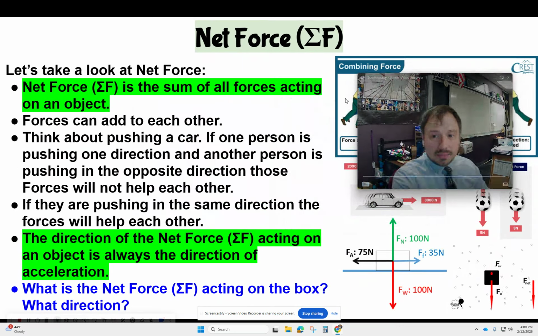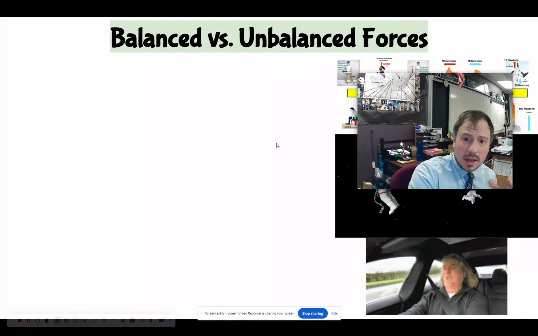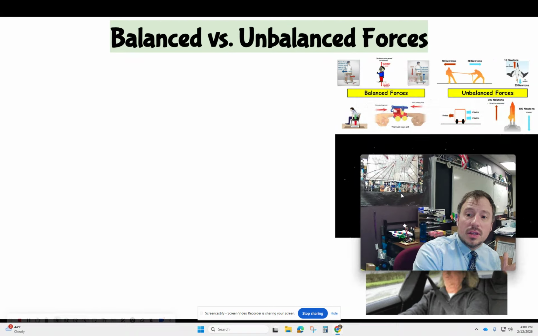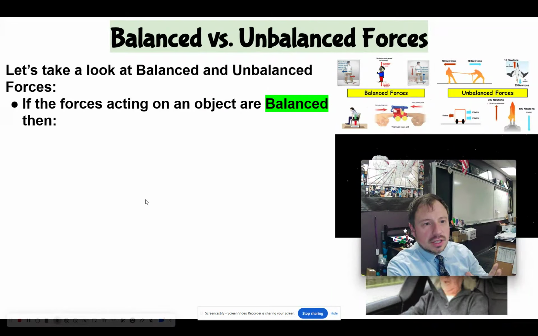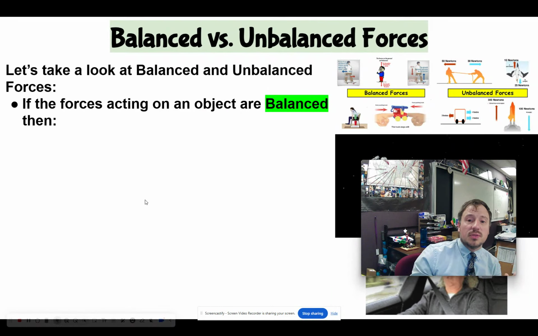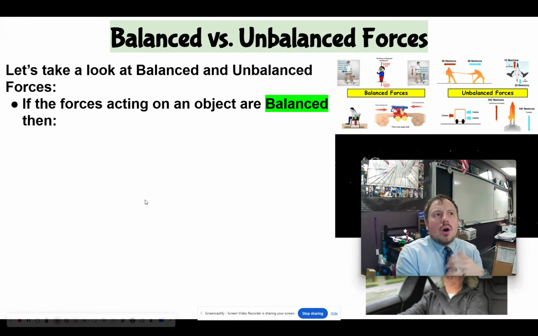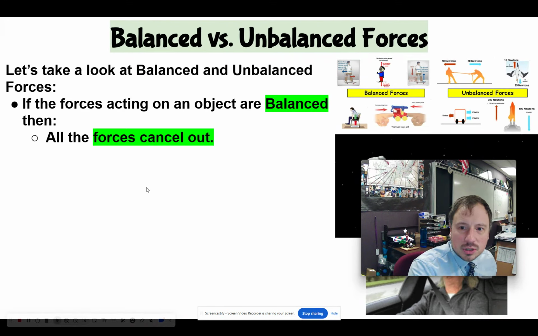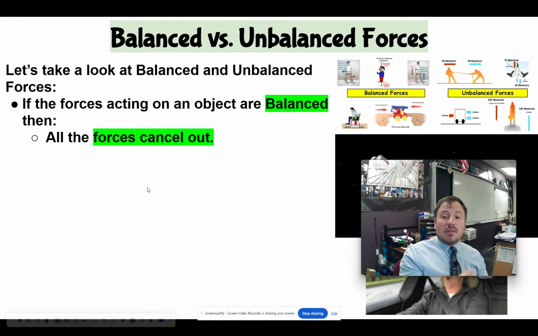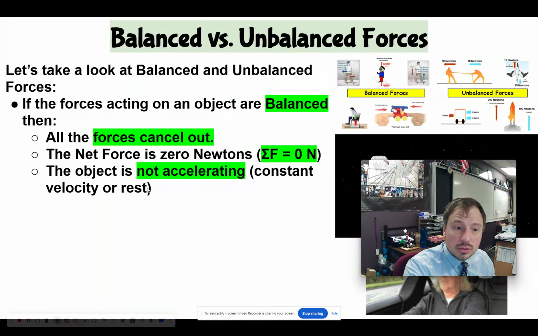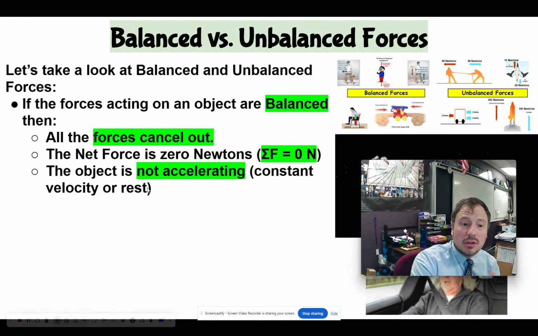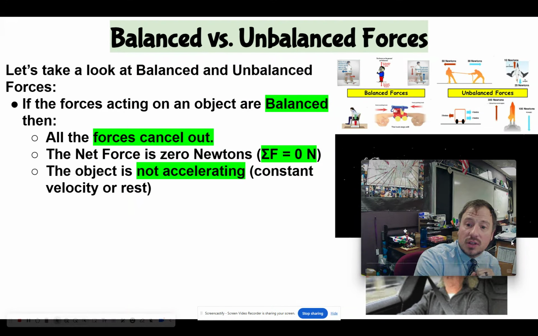So now that comes into play with what we're talking about here. This is balanced versus unbalanced force, right? So this sort of puts it all together. So once again, these aren't special types of forces, just used to describe all the forces acting on an object. If all the forces acting on an object are balanced, then those forces cancel out, meaning my net force is 0 newtons. And that object is not accelerating. That means that it's at a constant velocity or rest.